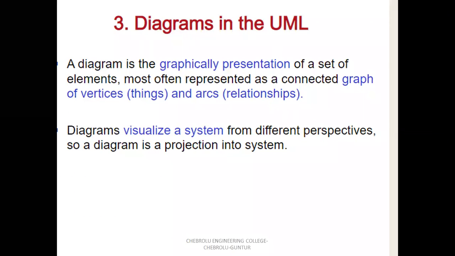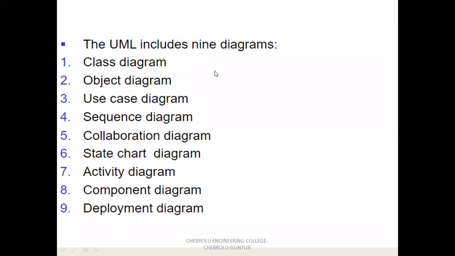A diagram is a graphical representation of a set of elements, most often represented as a connected graph with vertices and arcs. Every vertex is represented by a thing, that is, a class or object, or component or node. The connection between two things is represented by a relationship, that is, arcs. Next, diagrams visualize a system from different perspectives. So a diagram is a projection into a system. So UML includes 9 diagrams.